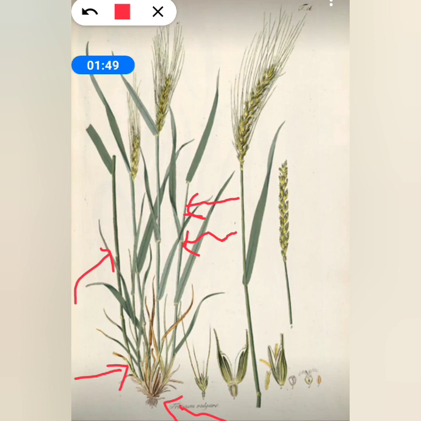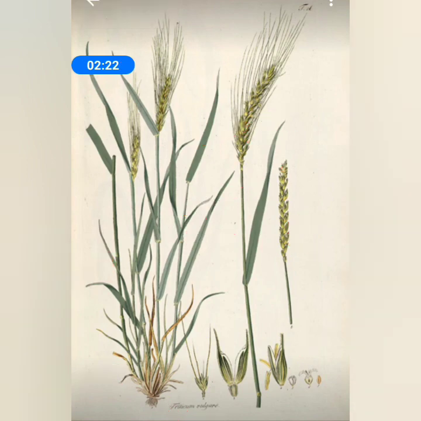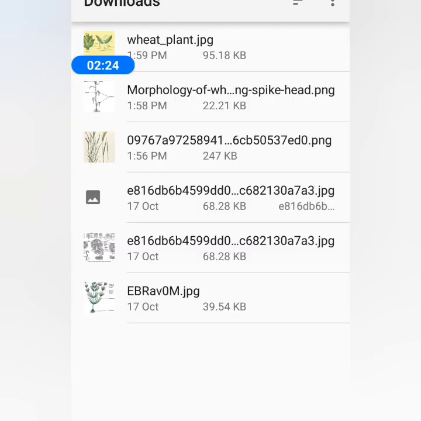Coming to the inflorescence, in wheat it is a terminal spike. As you can see here, the spike consists of around 15 to 20 spikelets. As you can see in this figure, the spikelets are arranged alternately on a short central axis. Wait, I'll show you another diagram.